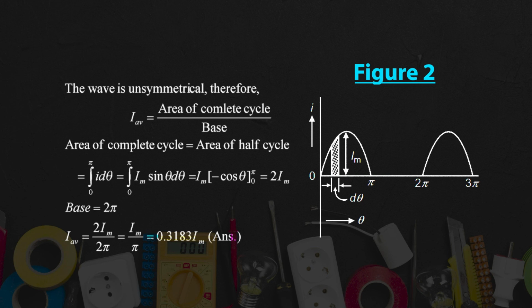And what is the base? Because you are considering the complete cycle, that means 0 to 2 pi. So the base is 2 pi minus 0, or you can say it comes to 2 pi. So what is the average current? It will be equal to the area of the complete cycle divided by the base. The area of the complete cycle is equal to 2Im, and the base is 2 pi. So it comes to Im upon pi, or you can say it is 0.3183 Im.